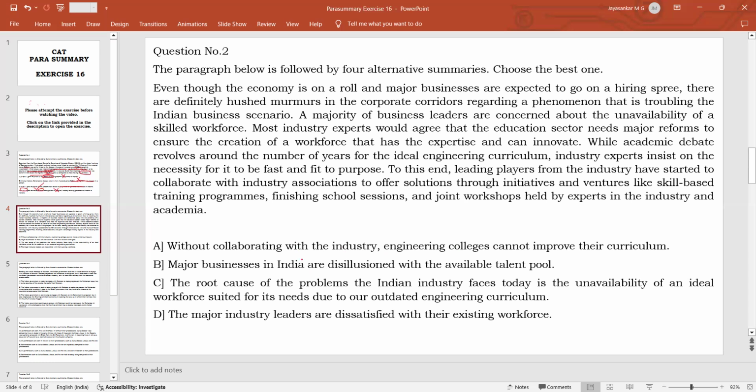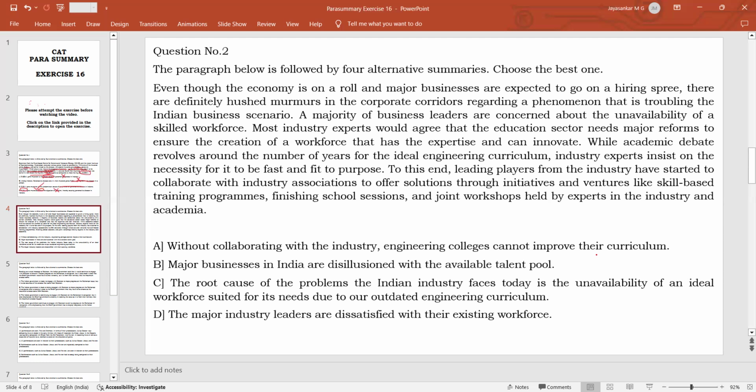So the option says that engineering colleges have no other option but to collaborate with the industries to improve their curriculum. We don't know. That is not implied in the passage. What the passage is implying is that without collaborating with the engineering colleges, industry cannot get the skilled workforce. That is what the passage is implying. That is why industry is taking the initiative. Otherwise, engineering colleges would take the initiative.